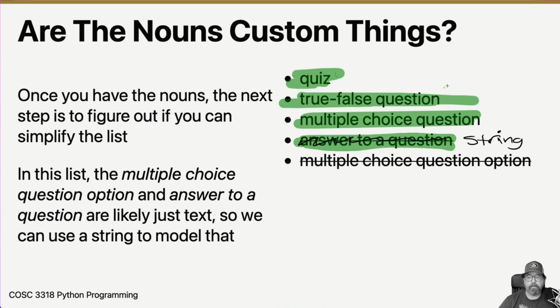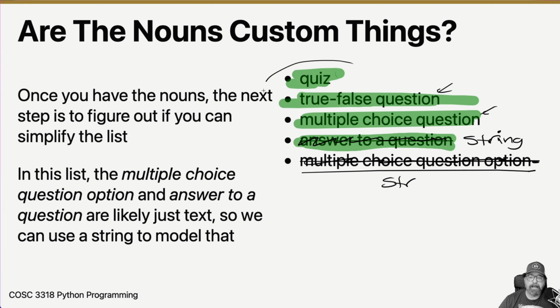Whereas a true false question is more than a string, right? A true false question is not only a string that contains the question text, but also what's the correct answer? Is it true or false? And the multiple choice question needs not only the text for the question, but also all of the options that are inside it. So these are complex things. They're not just single things. And then here we have multiple choice question option. What's that? That's probably just a string as well. So because it's just a string, we don't need a custom thing for that.